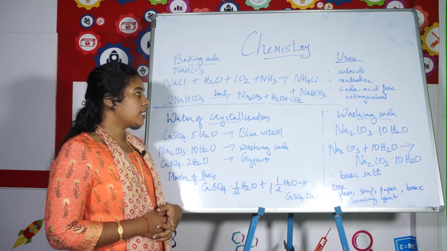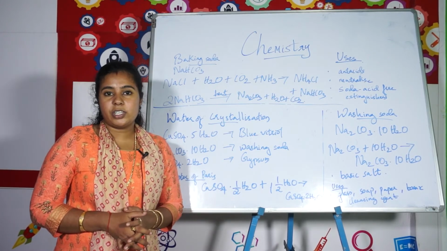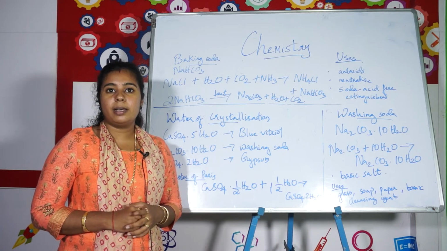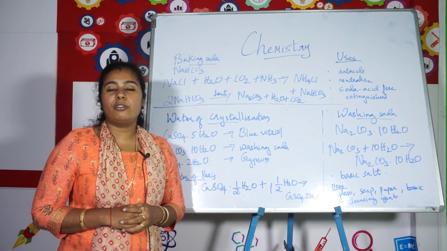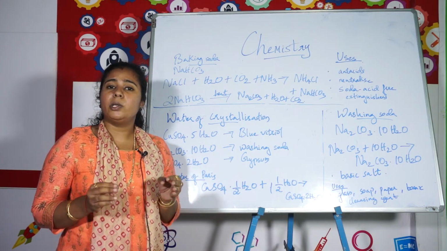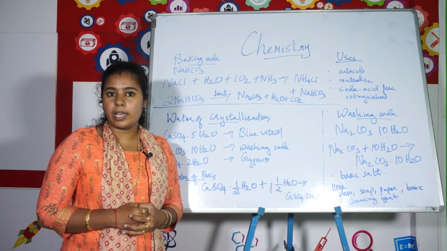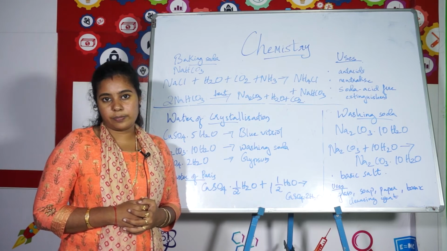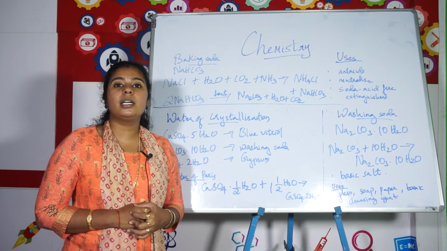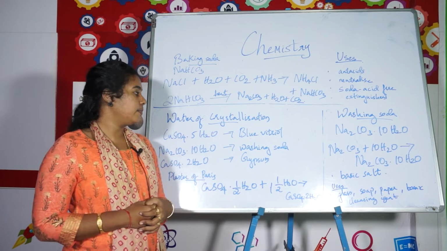Now we are going to discuss water of crystallization. Water of crystallization means it is the number of water molecules per unit formula of a compound. That is, in the unit formula of a compound, how many water molecules are there. Okay, that is water of crystallization. So how do you define water of crystallization? It is the number of water molecules present in the unit formula of a chemical compound.